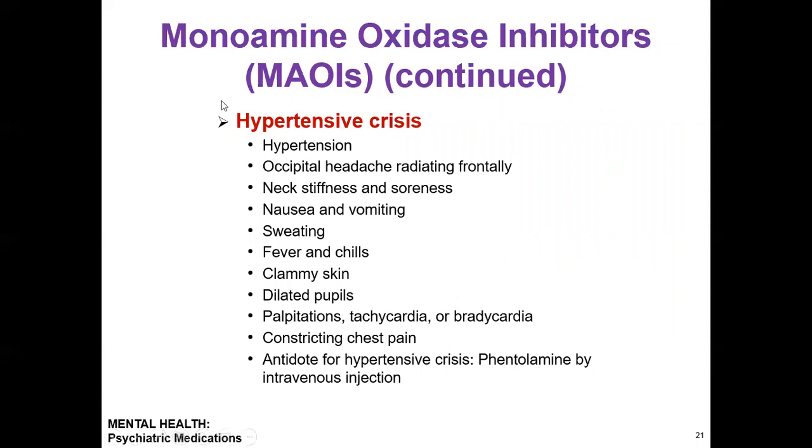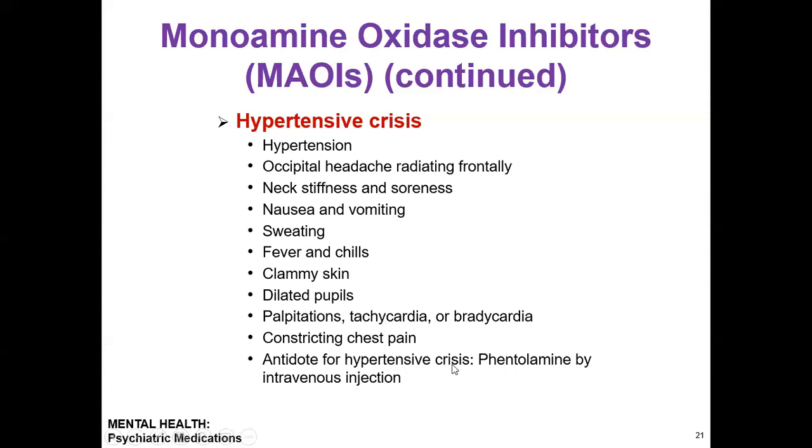So if your patient has hypertensive crisis, what can we see? Hypertension, occipital headache radiating frontally, neck stiffness, nausea and vomiting, sweating, fever and chills, clammy skin, dilated pupils, palpitations, also tachycardia or bradycardia.